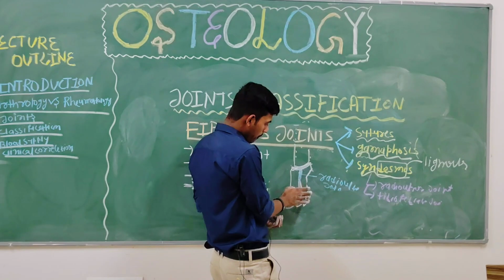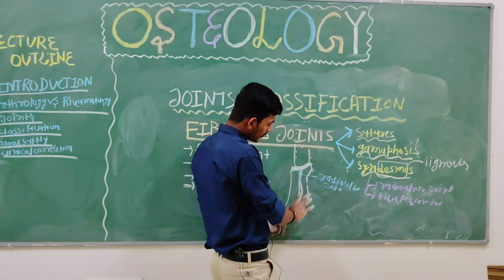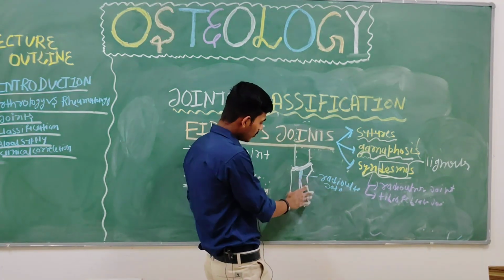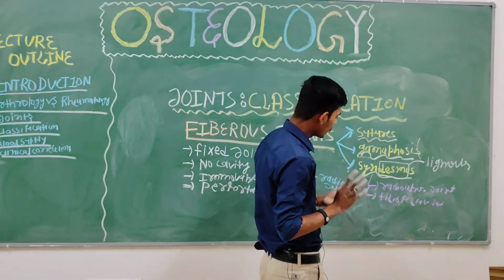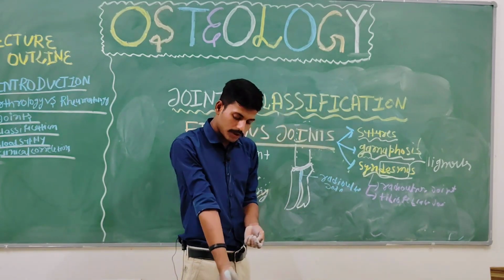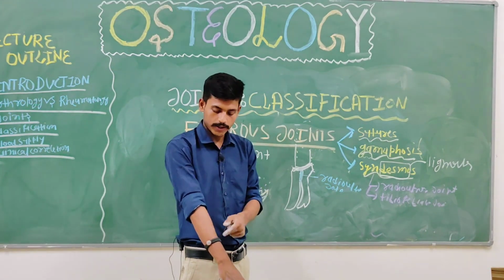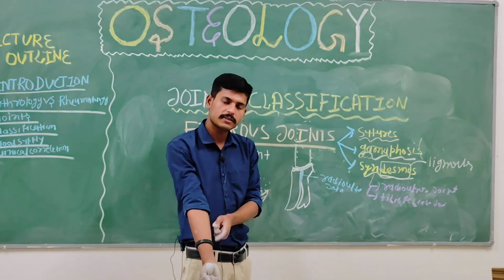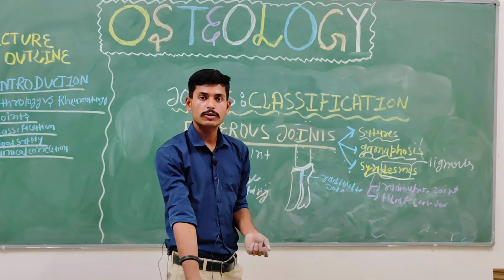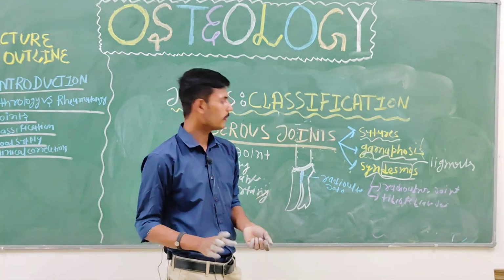But between the radius and ulna, remember, little finger is the ulna, and the radius is for your thumb side. So they are joined by the radio-ulnar joint, which is a type of syndesmos. You can move your forearm, this is your arm, this is your forearm, so they provide a bit of movement while you are moving your forearm. Clear? No problem?